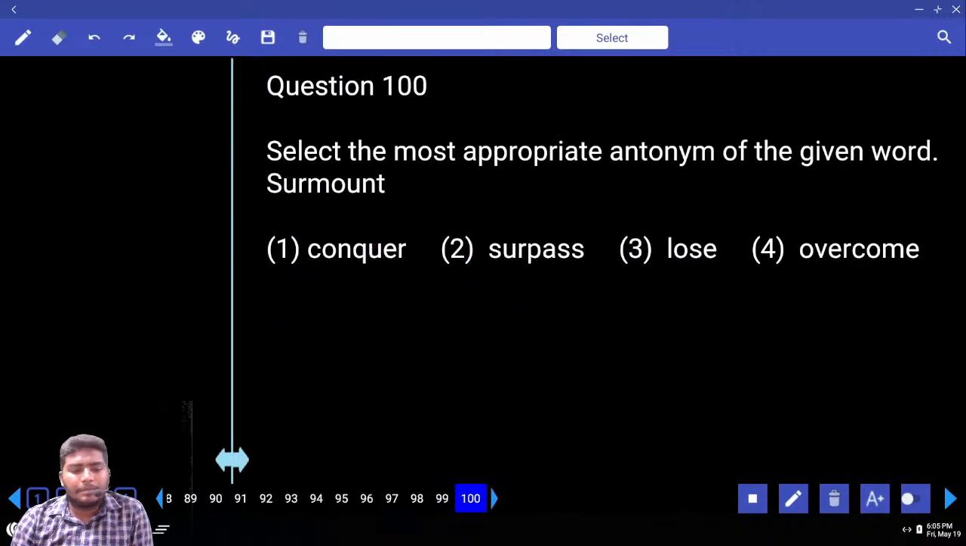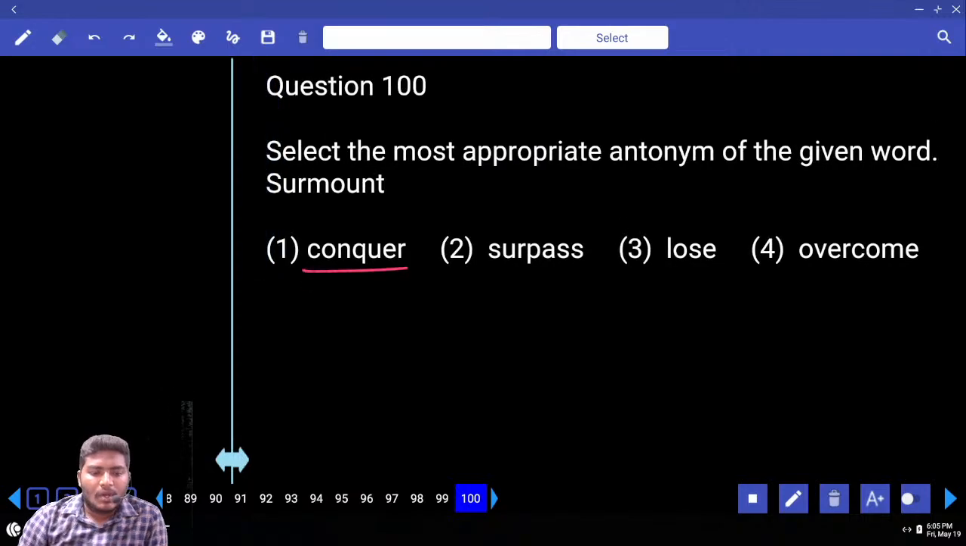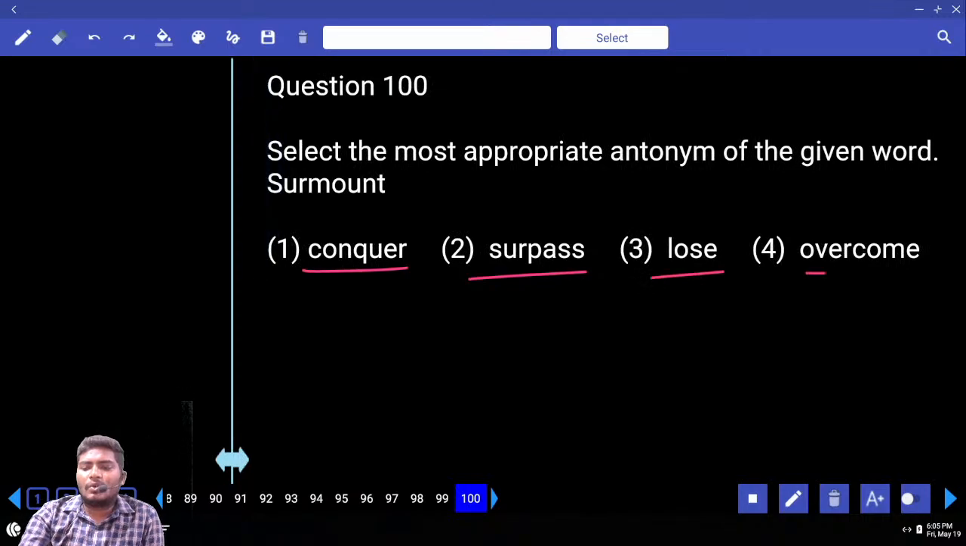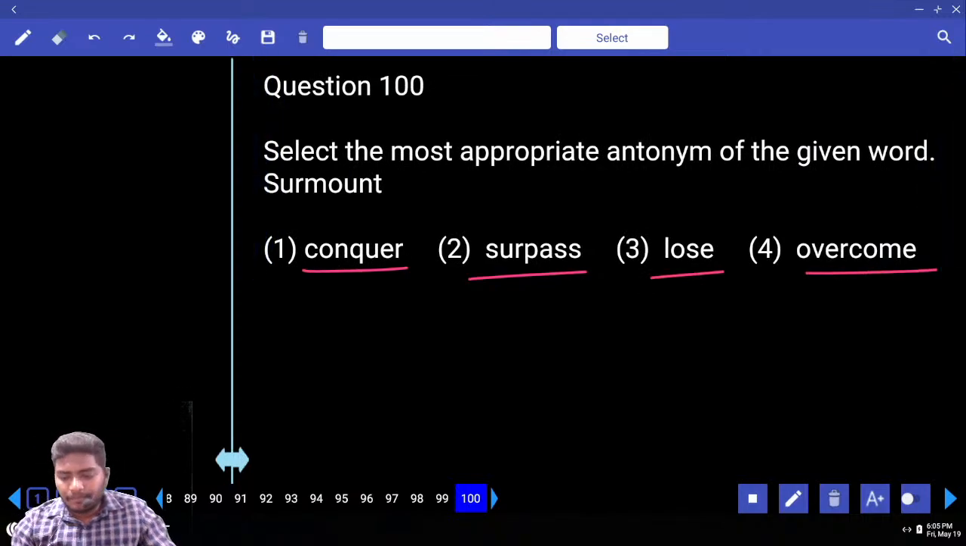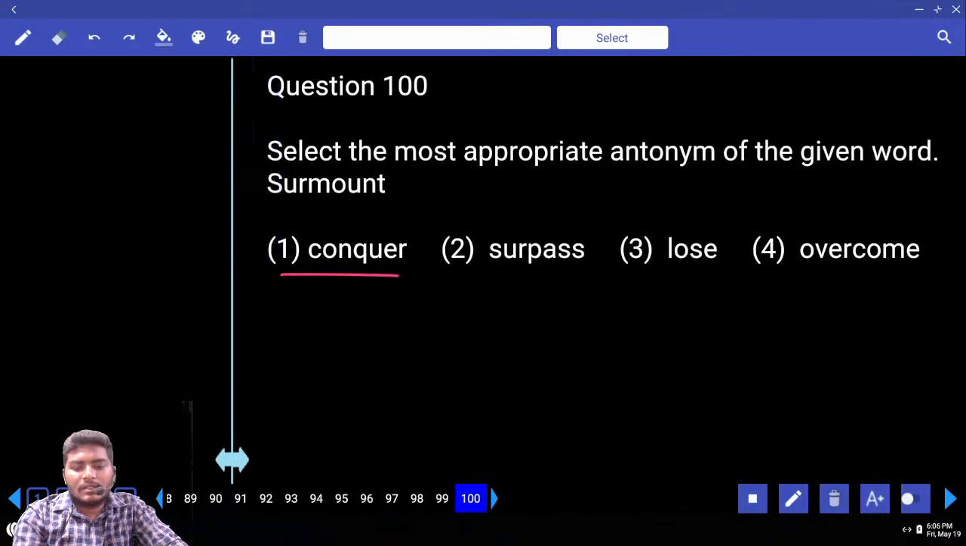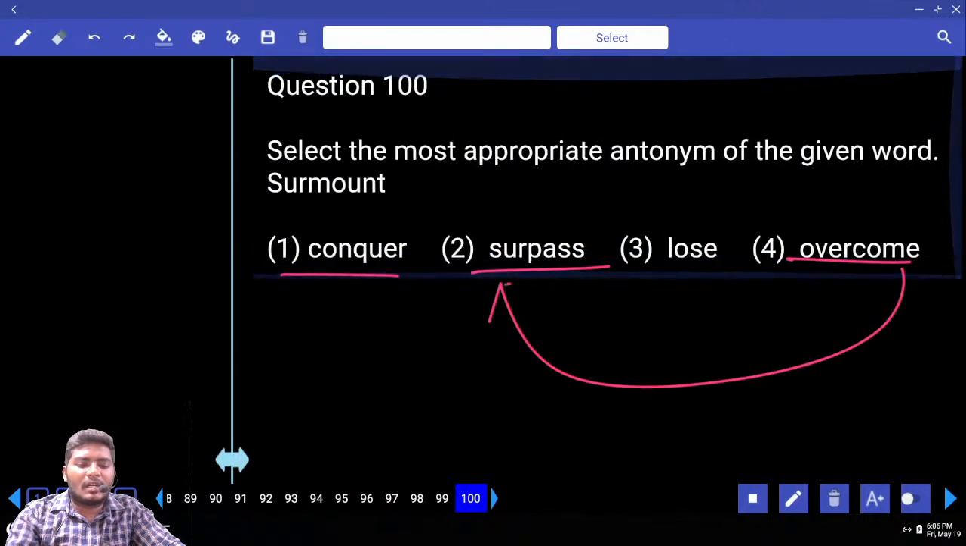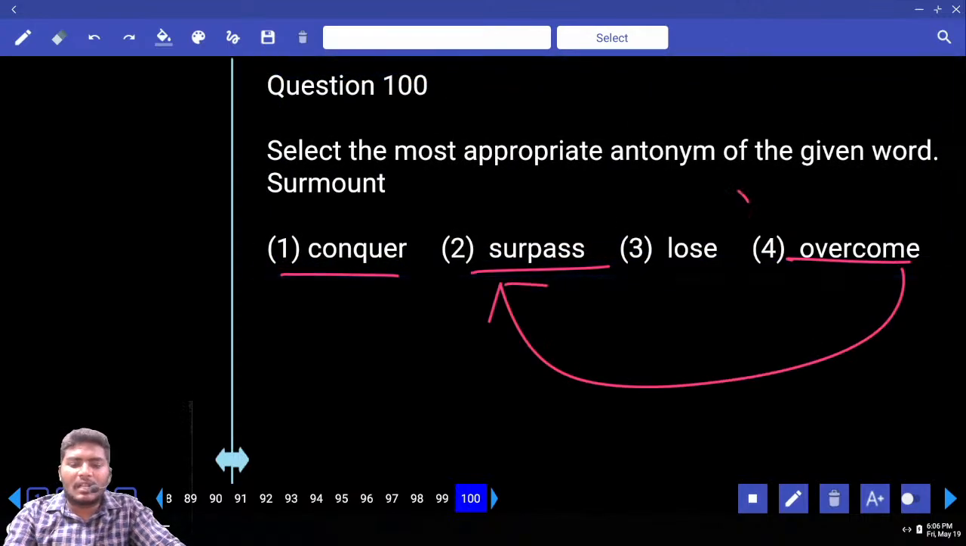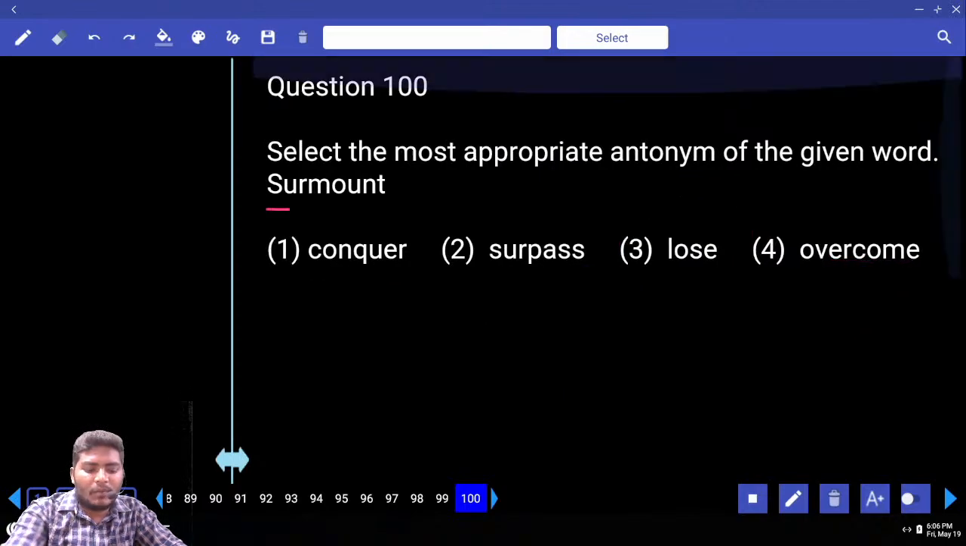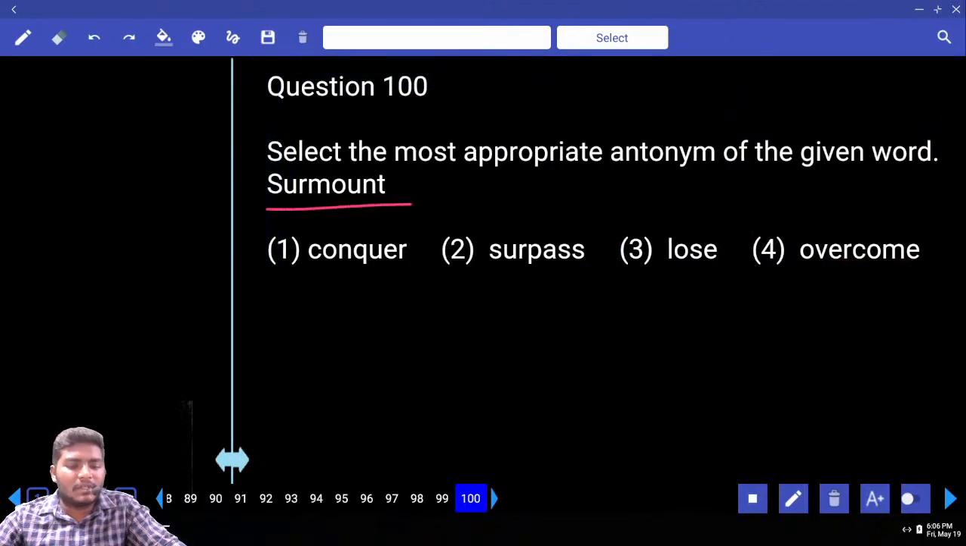Next, move to 100. Surmount, get the antonym of the word. Come to the odd one nouns. Conquer, surpass, lose, overcome. Tell me which is the odd one noun? Conquer anna, surpass anna rendu kuda same meanings. Surpass ante to show some power over somebody else. To overcome something anna kuda same meaning comes as a surpass. Another one comes with a lose. Now tell me what your answer comes with a surmount. Surmount is nothing but.